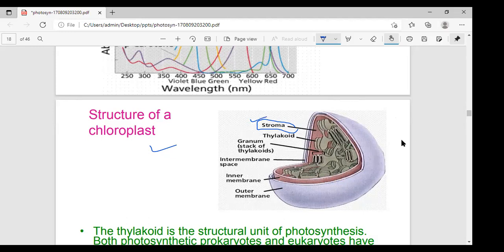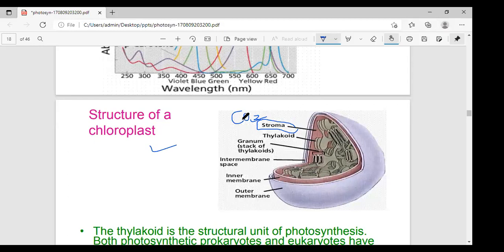In the stroma, which is enzyme rich and involved with CO2 fixation. Involved in which fixation? CO2 fixation in photosynthesis. Okay. What is the stroma? The stroma is enzyme rich and involved with the CO2 fixation of photosynthesis.